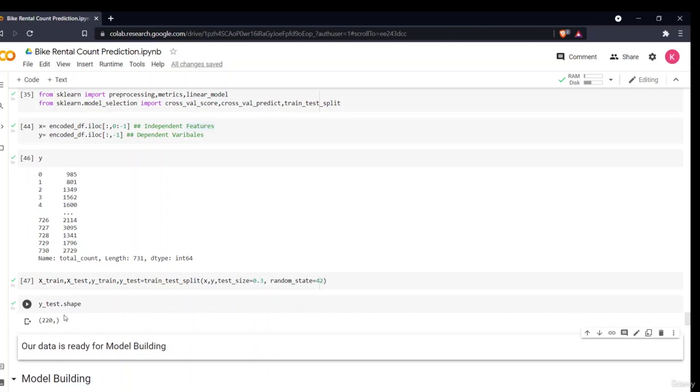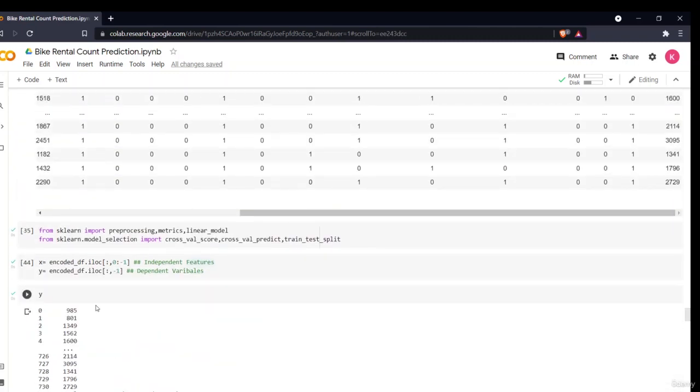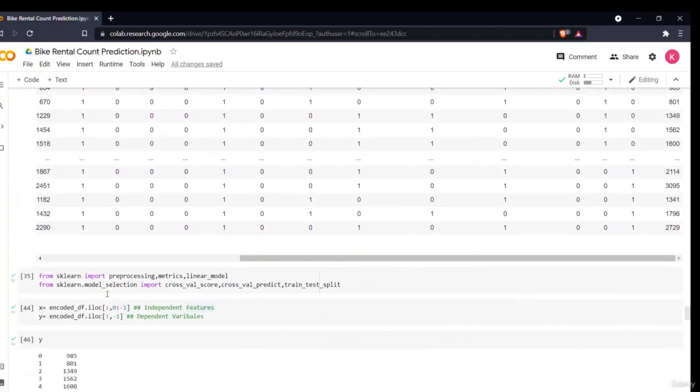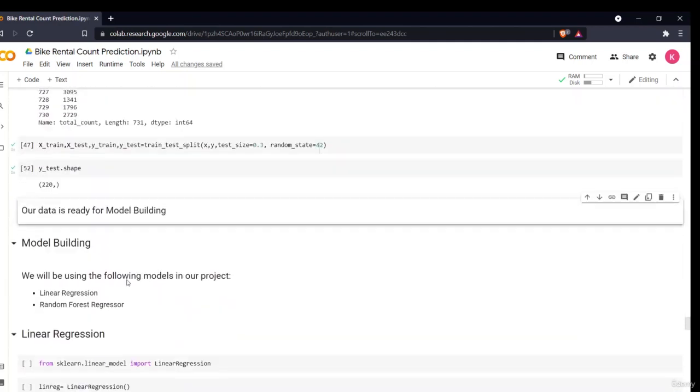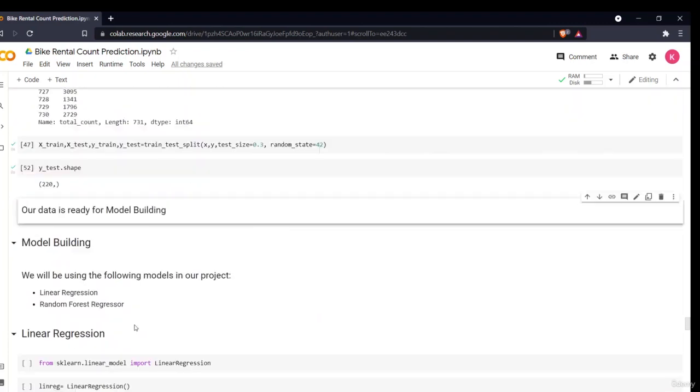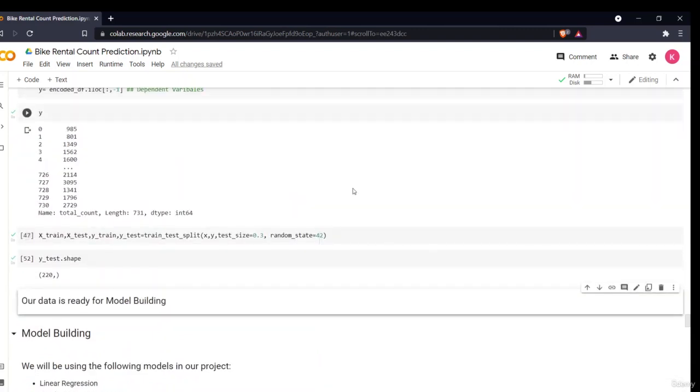So now my train and test data is ready, I have split my data. I have done one hot encoding on this, and my data was already done with the label encoding and the standard scaling part. So my data was completely okay. All I did was some data analysis and splitting my data. Now my data is completely ready for building our model. In the next section, we'll be building our model with the help of different machine learning algorithms, and then demonstrating how we can do all of this using automated machine learning, that is the H2O AutoML library.